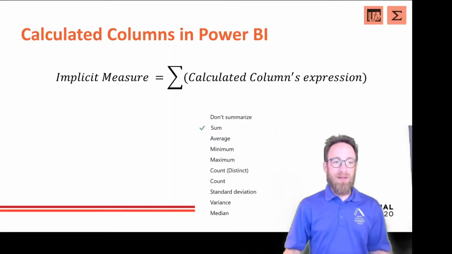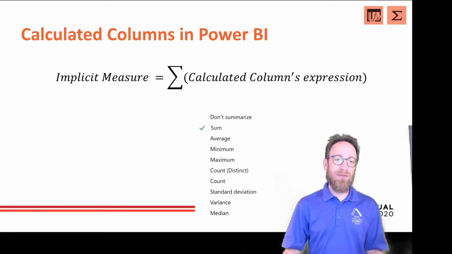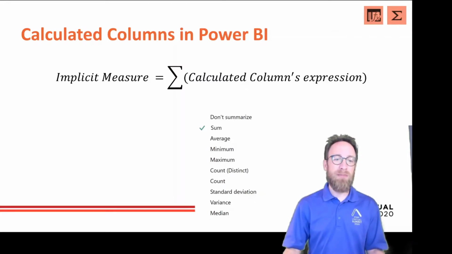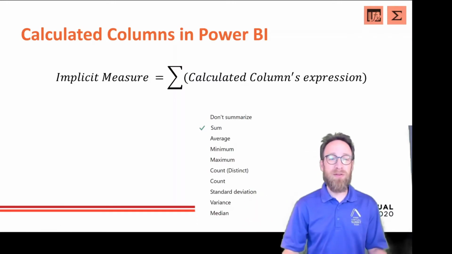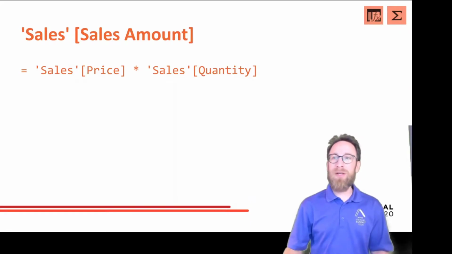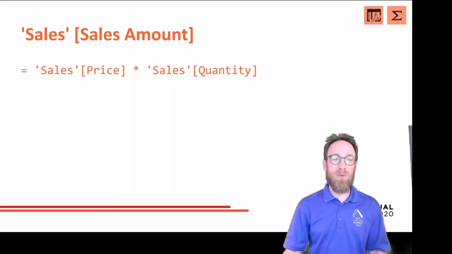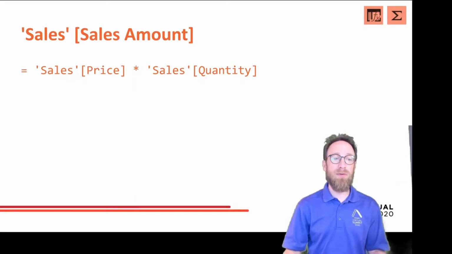So when we select something there, then Power BI will implicitly create a measure over the expression of the calculated column. That means if we selected sum, then we get the sum of the results of this calculated column's expressions. First calculated column is sales amount. Remember, sales amount is price times quantity. That means that we're referring to other columns, and by convention we always mention the table name in single quotes. Sales price times sales quantity.